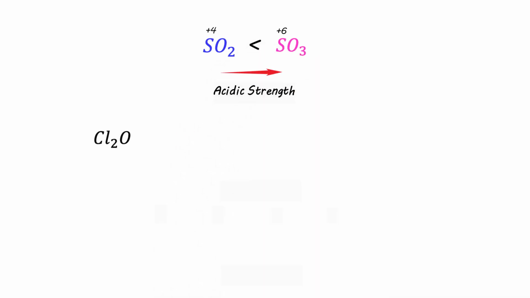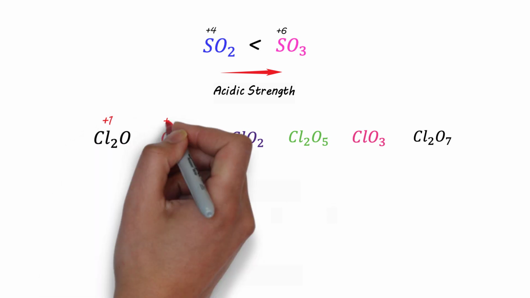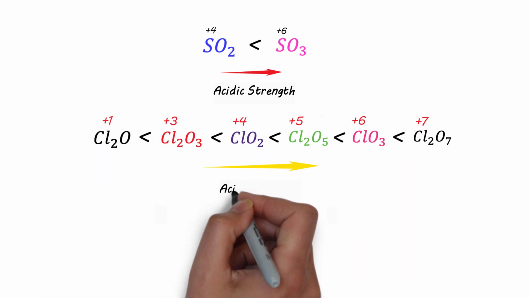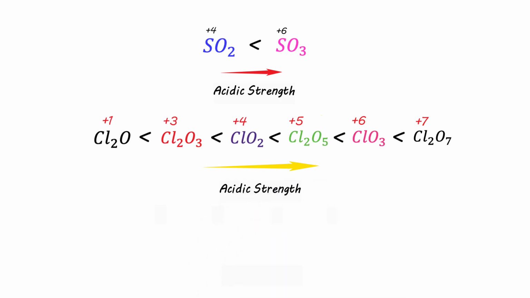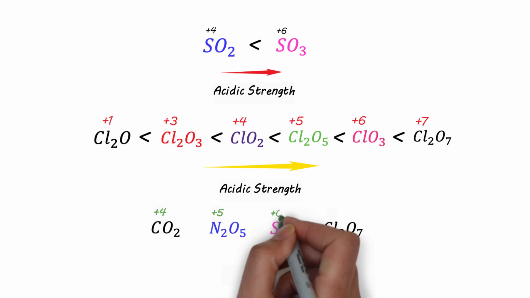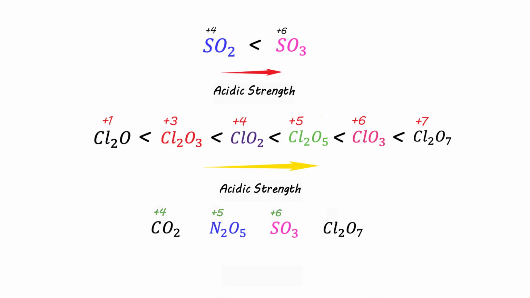In the same way, while looking at the oxides of chlorine, we have all these oxides, and as the oxidation number increases from +1 to +7, so does the acidic strength. Similarly, while looking at these oxides, the oxidation number of carbon in CO2 is +4, in N2O5 it's +5, in SO3 it's +6, while that in Cl2O7 it's +7. So as the oxidation number increases, so does the acidic strength.